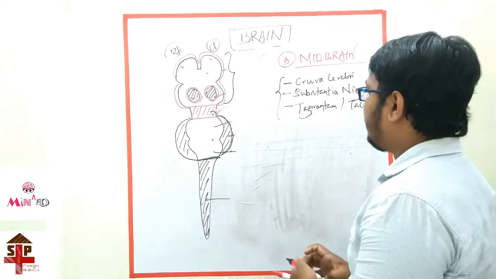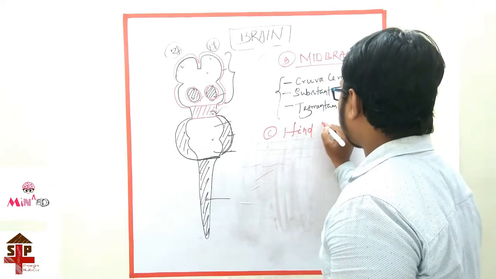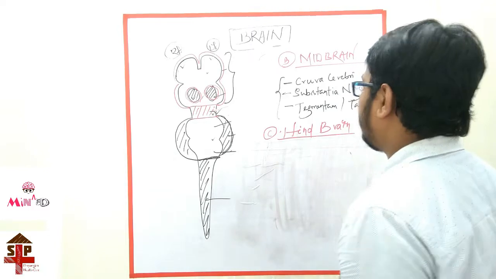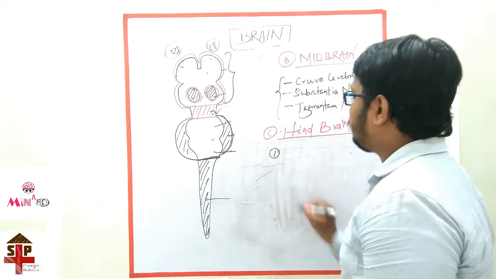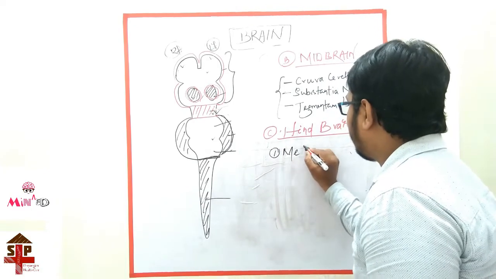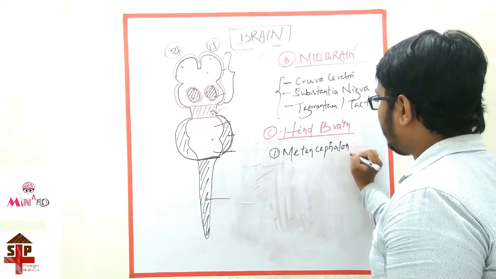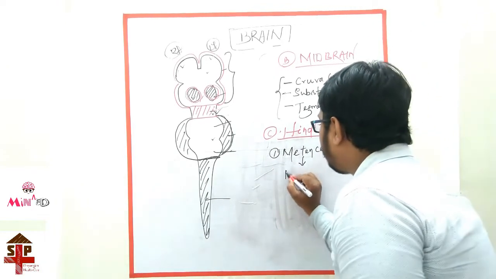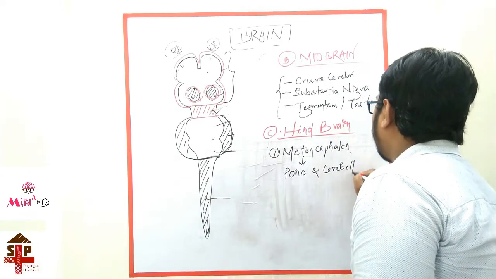And third one is the hindbrain. The hindbrain is divided into two subdivisions. One is the metencephalon, and this metencephalon includes the pons and cerebellum.